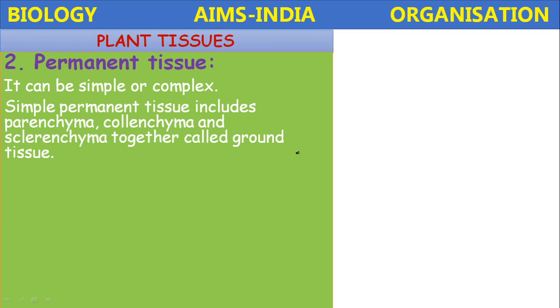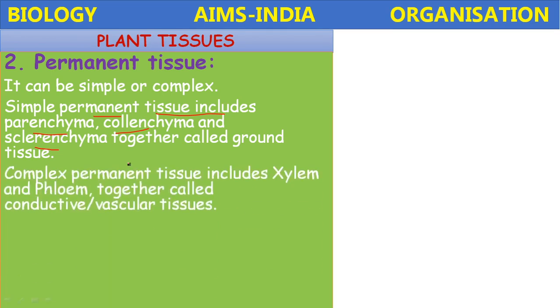Simple permanent tissue means the tissue which is made up of one type of cells, which includes parenchyma, collenchyma and sclerenchyma. Okay, so these parenchyma, collenchyma and sclerenchyma together are called ground tissue. This ground tissue is the bulk forming tissue in the plant. Almost all parts of the plant are made up of this ground tissue.